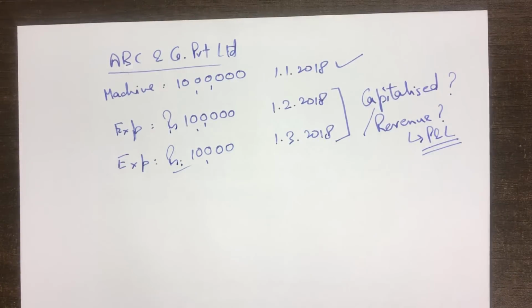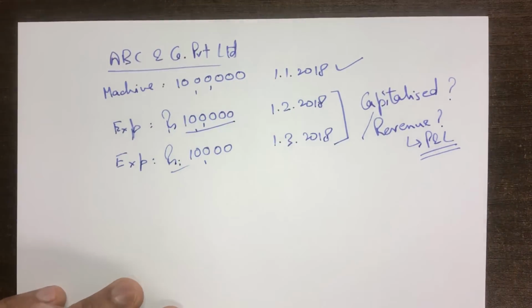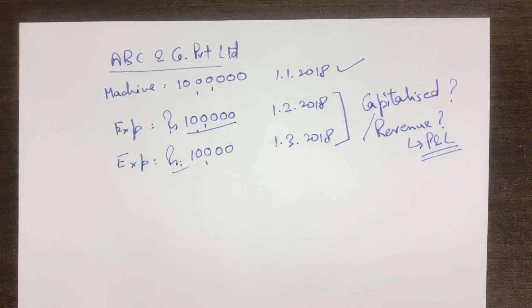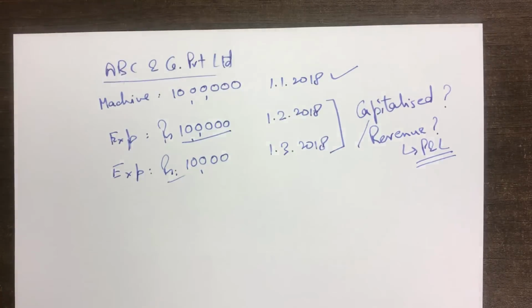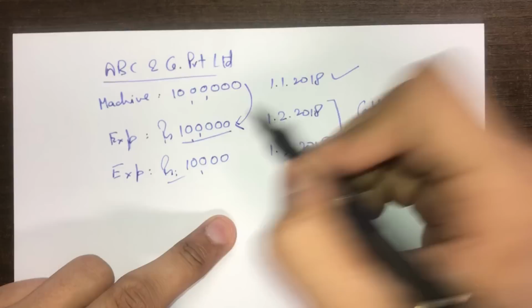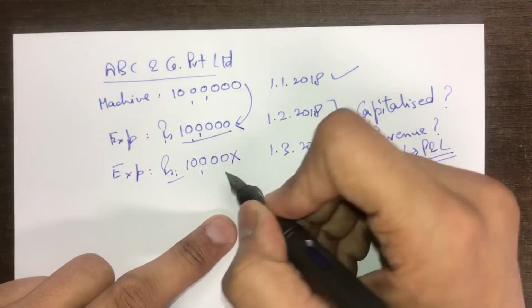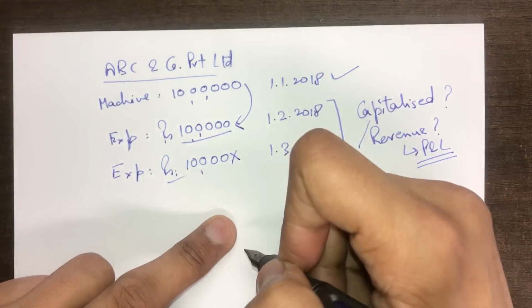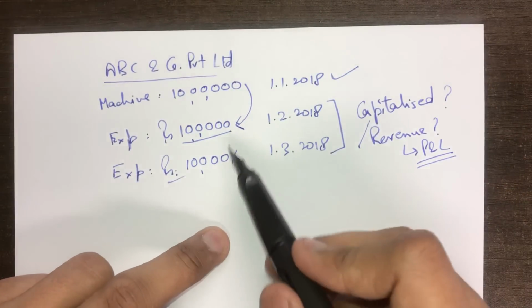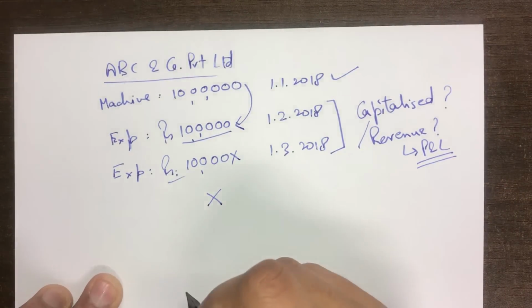Just think over it. Sir, we feel that the higher amount should be capitalized because it's a huge amount, and the lower amount should be taken to revenue account. So 10 lakh should be clubbed with 1 lakh to make it 11 lakhs, and 10,000 should be taken separately to the profit and loss account. If you are thinking in this manner, your thinking is absolutely wrong.